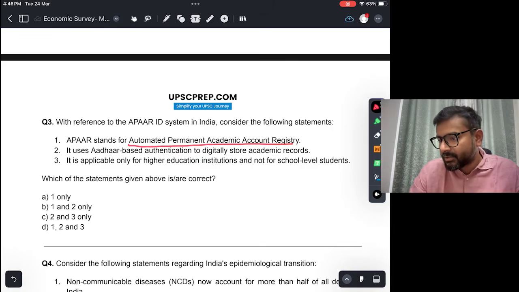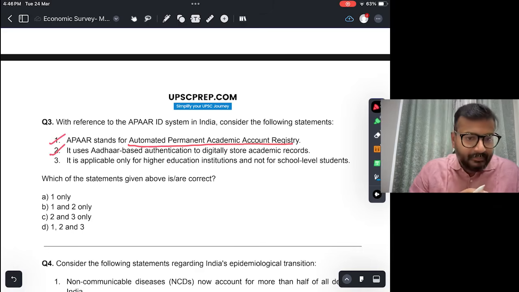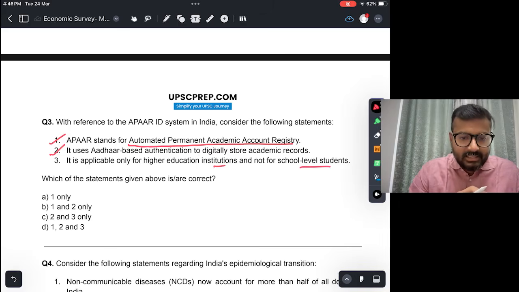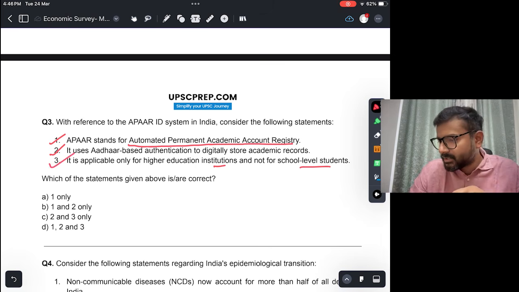It uses Aadhaar based authentication to digitally store academic record. This is also true. And it is applicable only for higher education institutions and not for school level education. This is incorrect. जो APAR ID है वो ट्रैक करता है across schools, higher education, lower education, skill education. तो this is incorrect. This is not correct, and the answer would be B, 1 and 2.